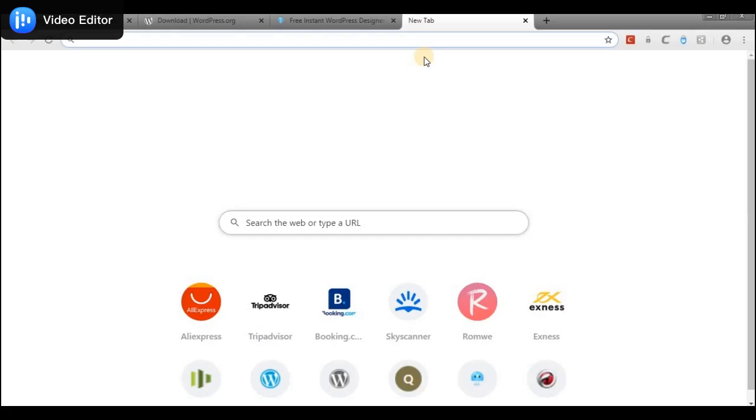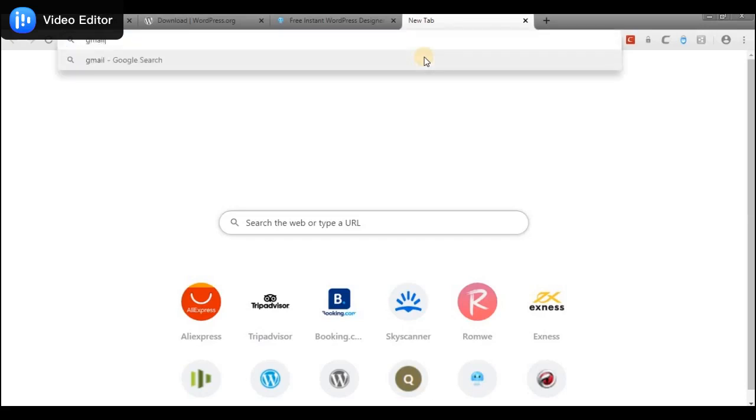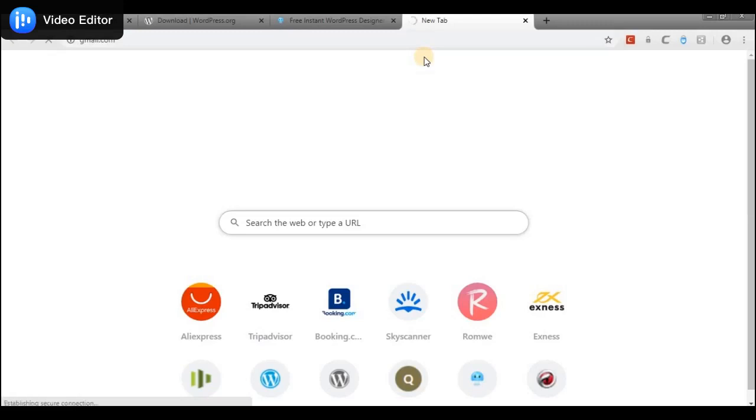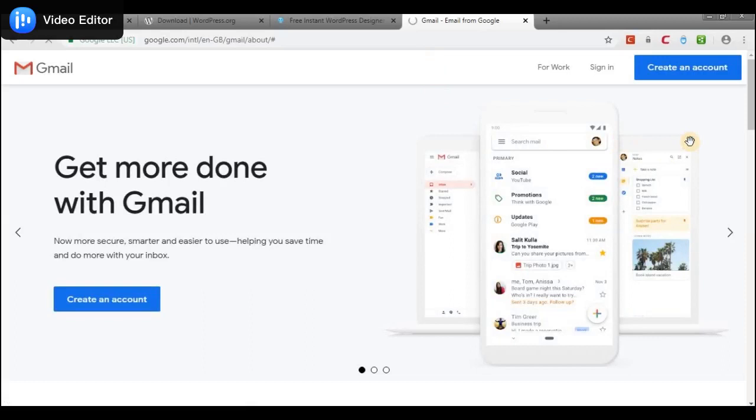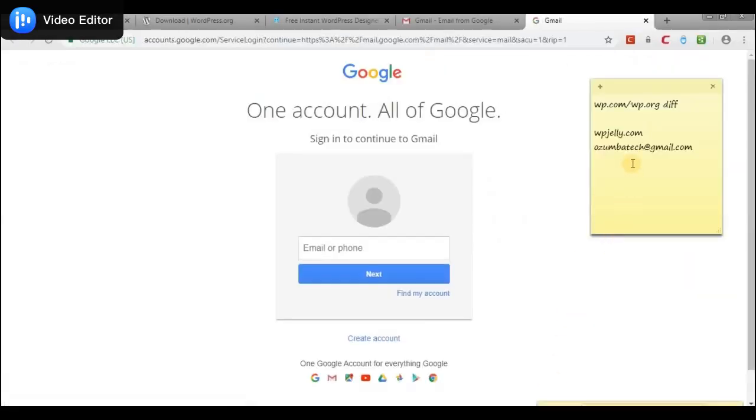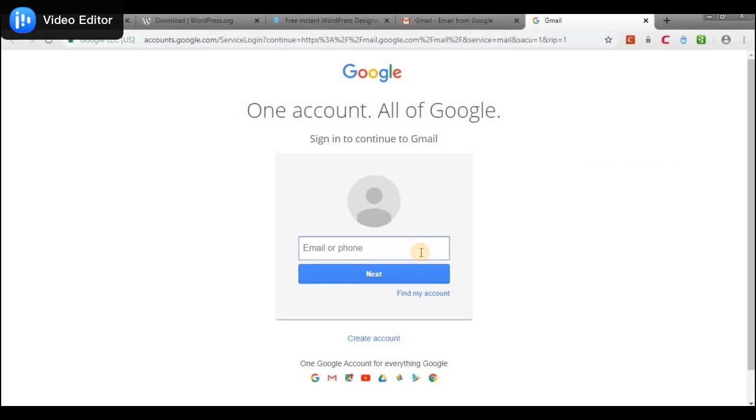So let's go to gmail.com. So we'll click on sign in. For this class, I already created a new email address. So I'll just enter it here and then enter my password. Network is really frustrating this evening. I don't know what the problem is.